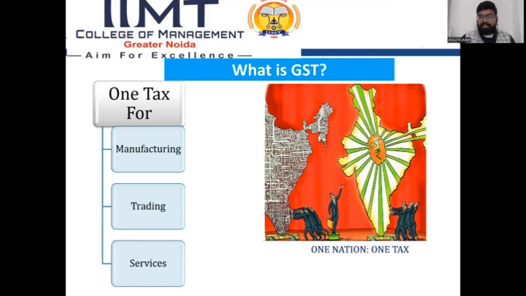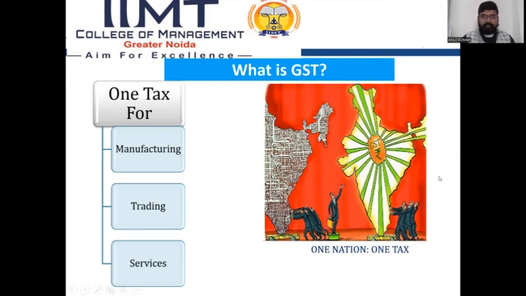What is GST? GST is one nation, one tax. It is an indirect tax. Before GST implementation, there were several taxes like excise duty on manufacturing of goods and VAT on sales of goods, service tax on services. There were many taxes before implementation of GST. But after implementation, there is only one tax for every type of trading, manufacturing, and services, that is goods and services tax. And it's called one nation, one tax.